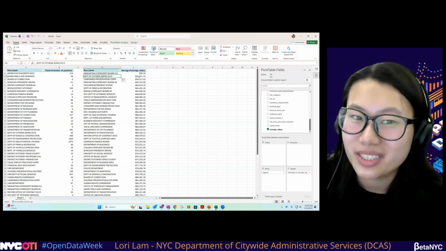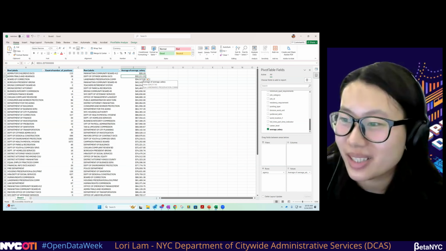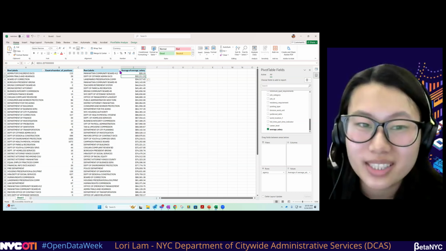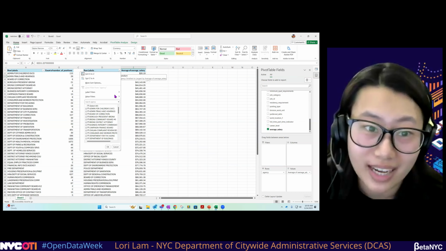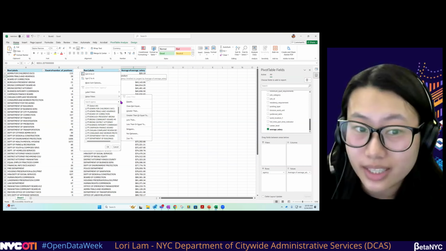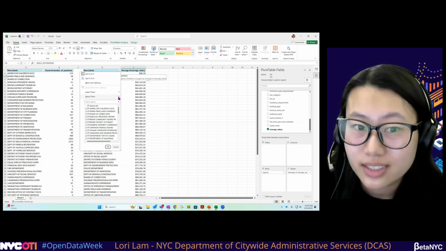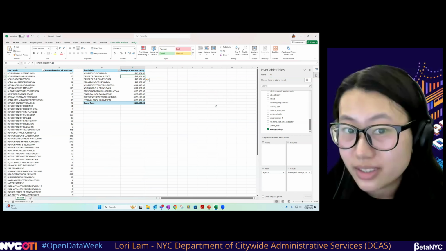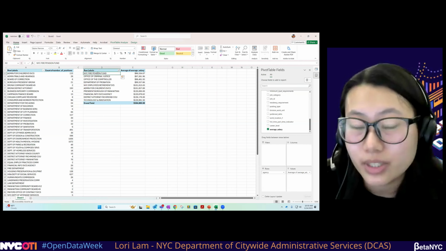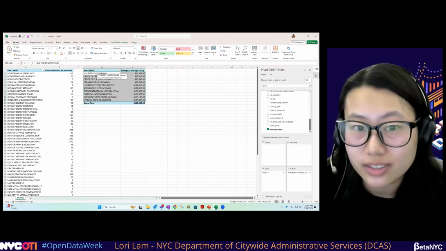Oh no, Department of Administrative Services. We're pretty close to the top. But let's see, what if we want to know what the top 10 agencies are with the highest average salaries? We can easily do that here from value filters and clicking top 10 by average of average salary. Click OK. And now we can start making a chart.